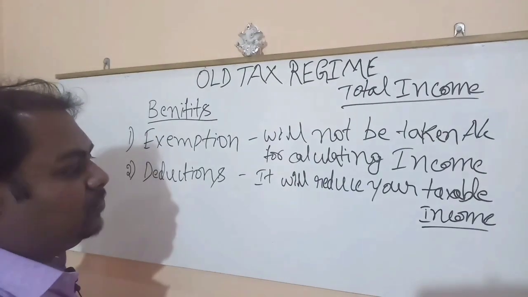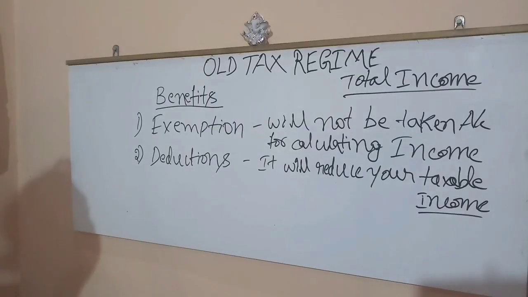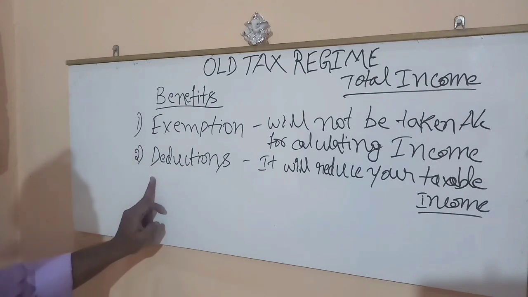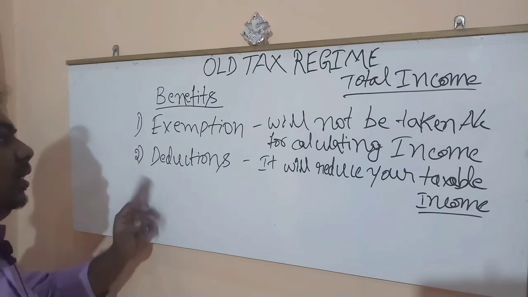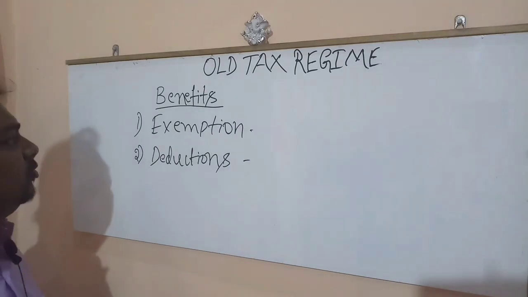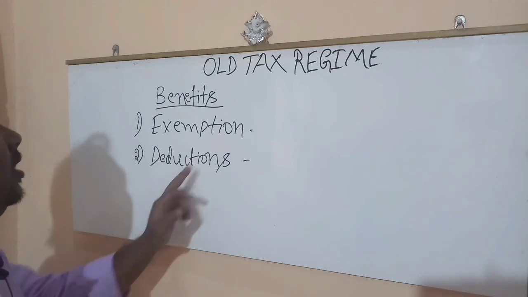The taxable income is the amount on which you pay your taxes. So in simple words, if you choose the old tax regime, you will get the benefits of exemptions and deductions, which are not available in the new tax regime. So to get into detail, we will analyze what exemptions and deductions are available in the old tax regime.